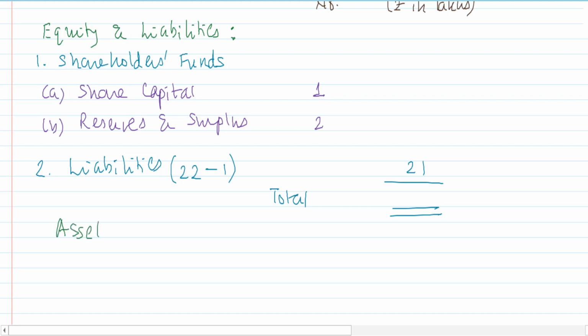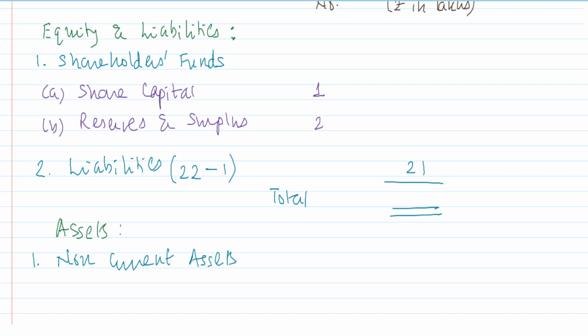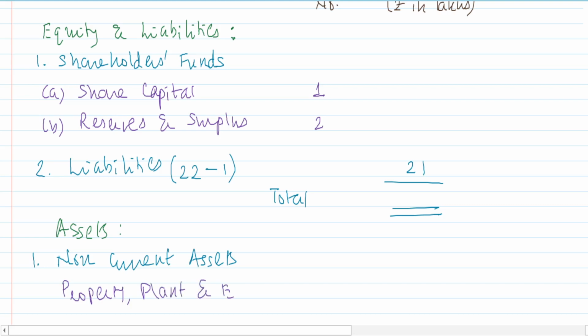Time for the assets now. Under that, the first head, non-current assets. Under that, we say property, plant, and equipment.